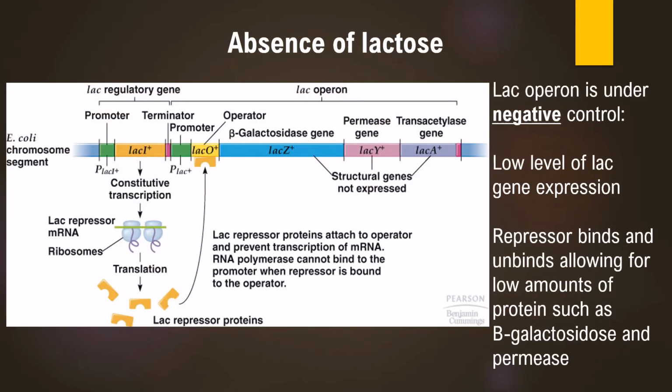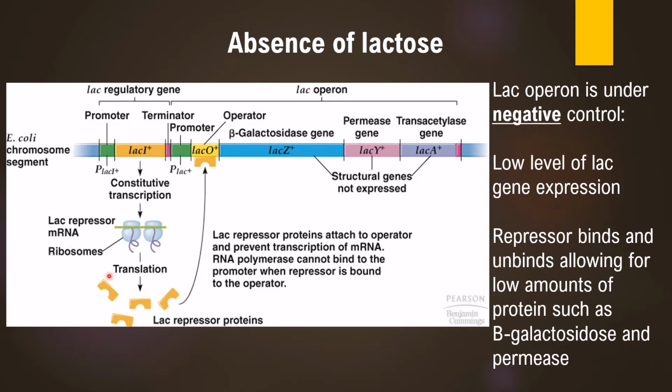The first situation that we are going to discuss in the lac operon is the absence of lactose. When lactose is absent inside the cultivation medium, as we have already discussed, the Lac-I gene is constitutively expressed. As soon as the transcription of this Lac-I gene occurs, the lac repressor mRNA will be produced. Again, this is not a lac mRNA, this is lac repressor mRNA. So the Lac-I gene will only undergo transcription and produce lac repressor mRNA. Lac repressor mRNA, by binding to ribosomes, will undergo translation to generate the lac repressor proteins.